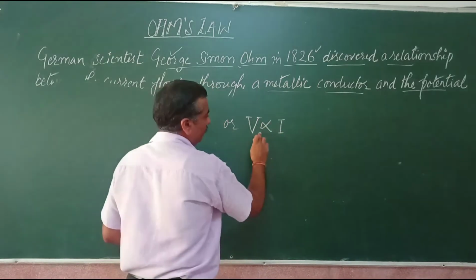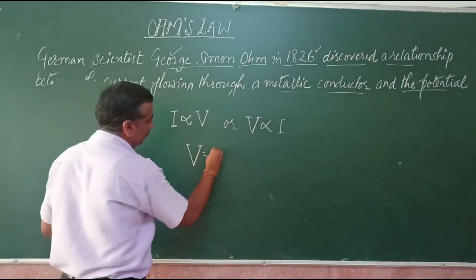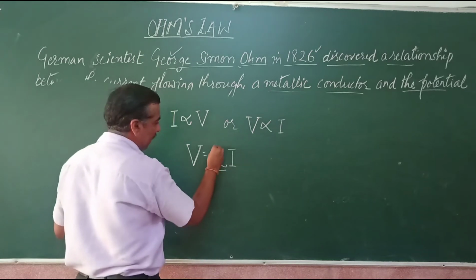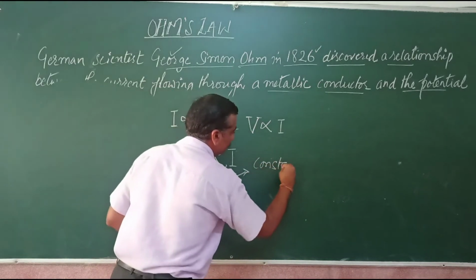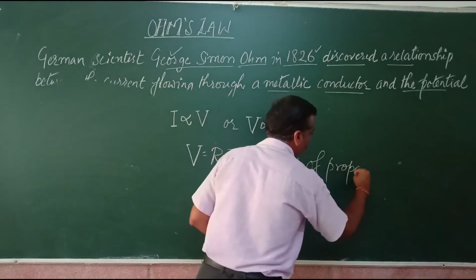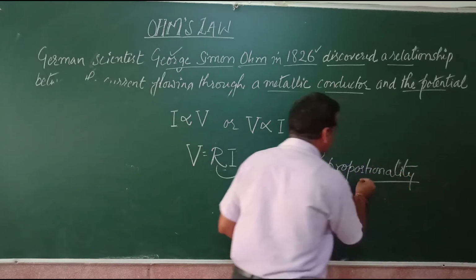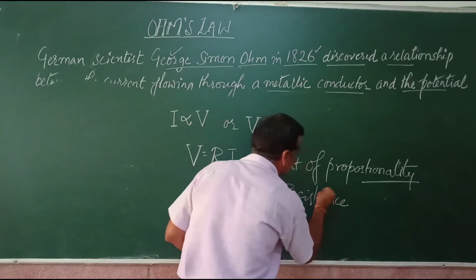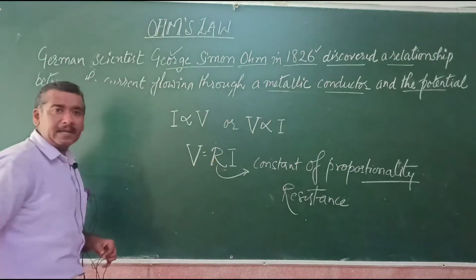and when we remove the sign of proportionality, there is always a constant, which is known as the constant of proportionality. This constant of proportionality in this case is R. This R is a constant of proportionality, which is also known as the resistance of the circuit or the conductor, right? So R is known as the resistance.